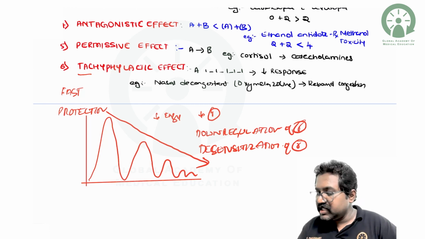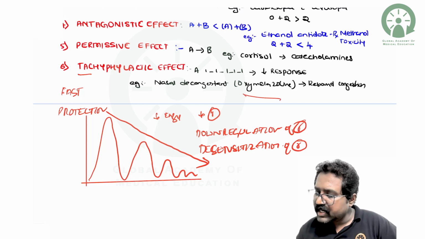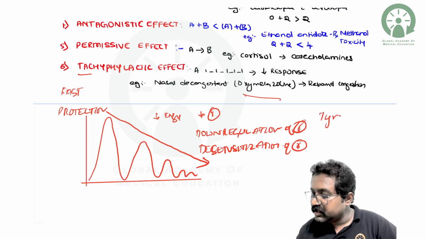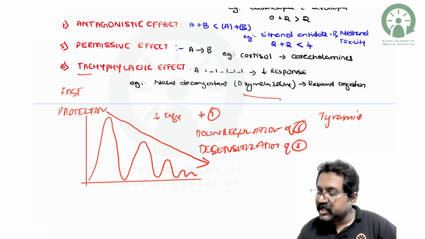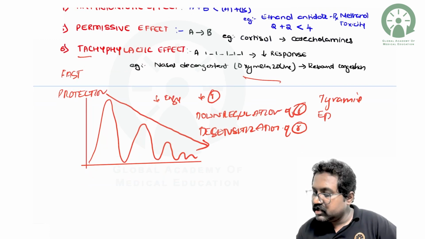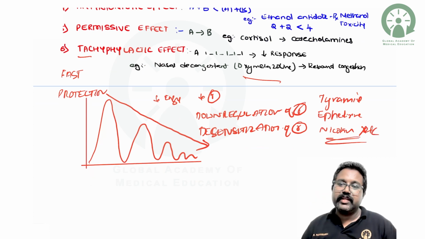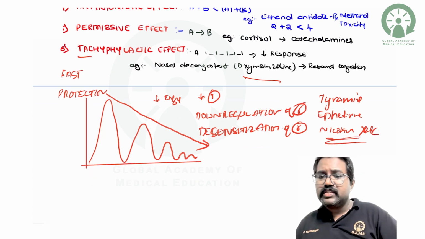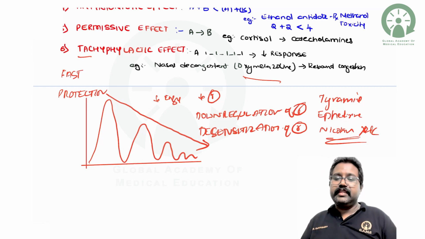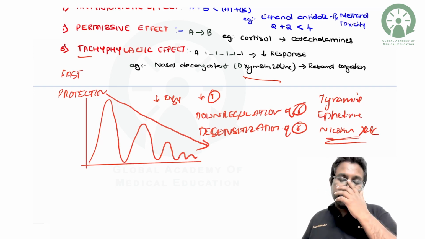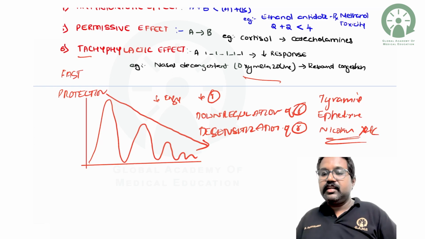Tachyphylaxis is usually seen with indirectly acting sympathomimetic agents like xylometazoline and tyramine. Examples are tyramine, ephedrine, nicotine, etc. So these are the things you need to remember from general pharmacology.